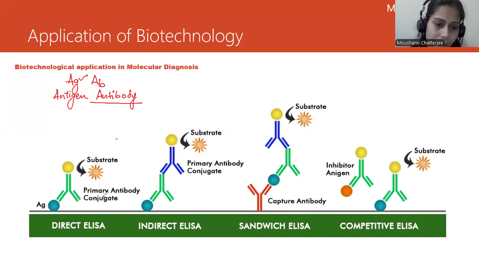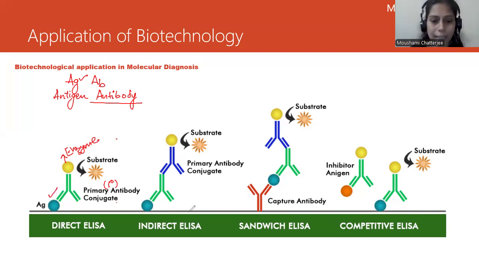This is antigen. This is the primary antibody conjugated, so this is the primary antibody, the 1 degree antibody, and it is linked to an enzyme. This is the enzyme, the yellow one. And this enzyme is also linked to a substrate. So this is a direct ELISA, where the antigen is directly attached to the primary antibody conjugate.